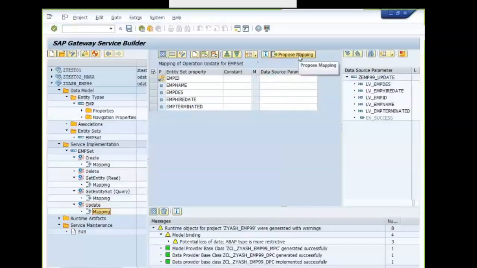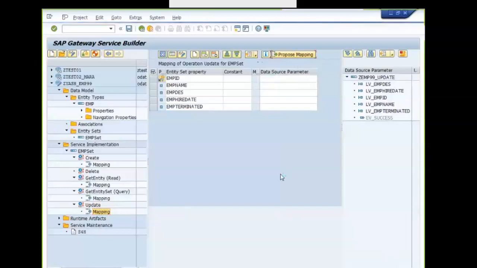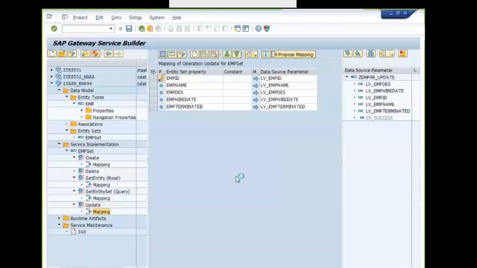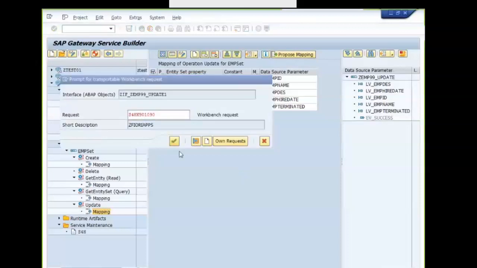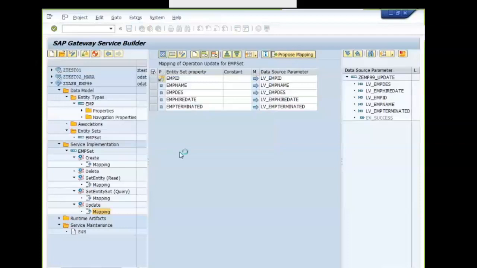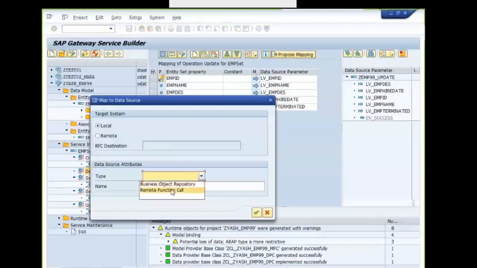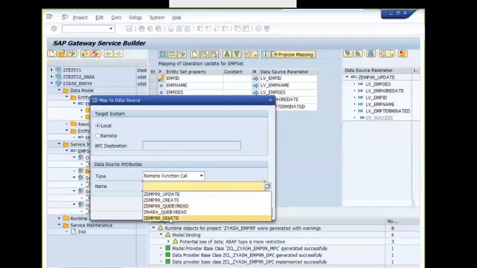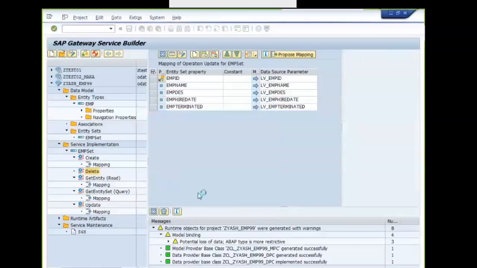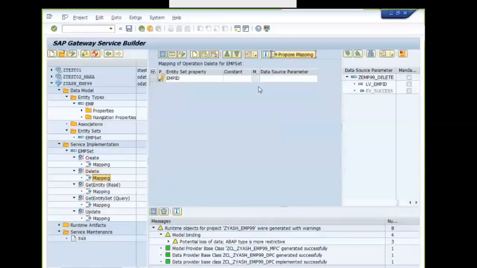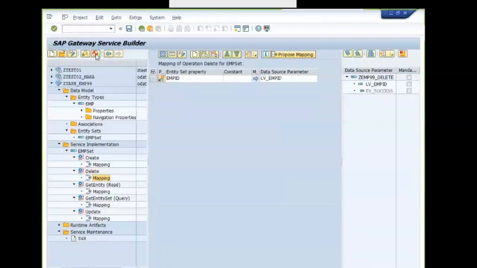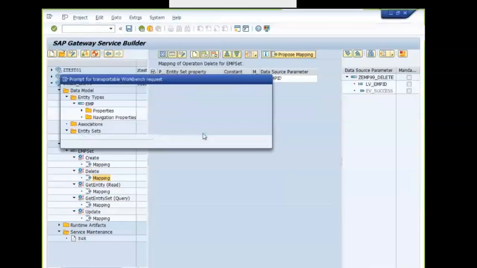Sometimes this map button will work for propose mapping. Okay, finally the delete operation.